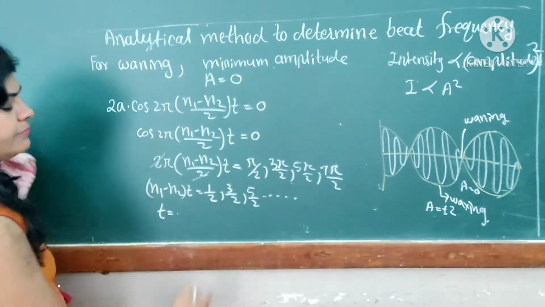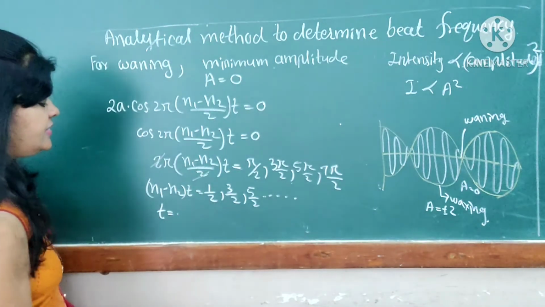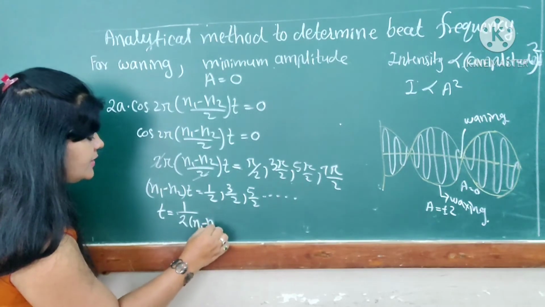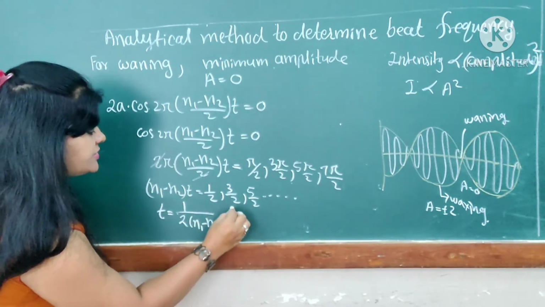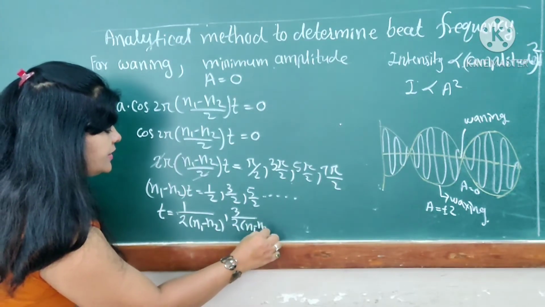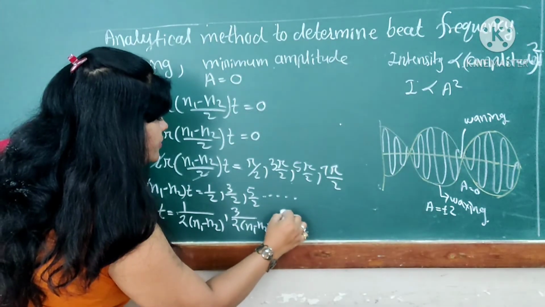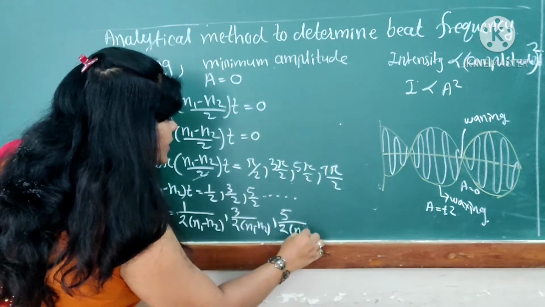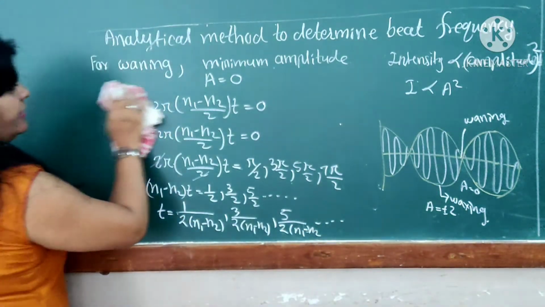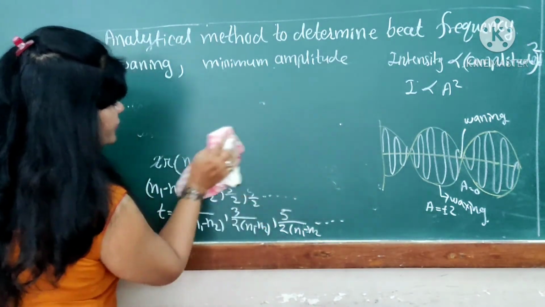Just simply divide each term of this series, we get 1 upon 2 into (N1 minus N2). Next is 3 upon 2 into (N1 minus N2). Next is 5 upon 2 (N1 minus N2). Like that we can get the series of it.